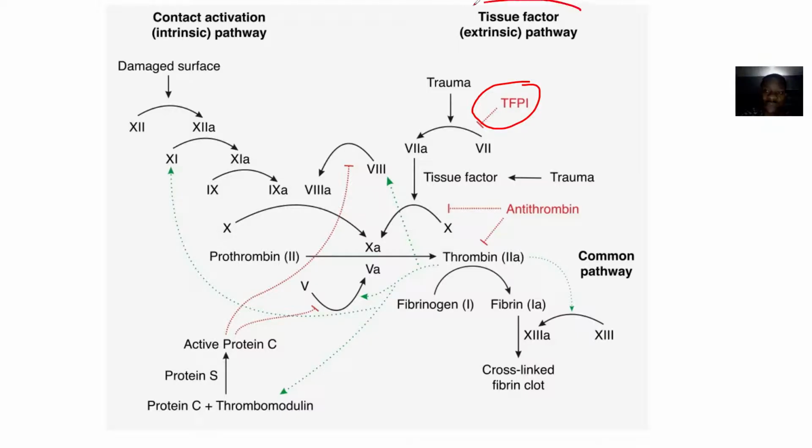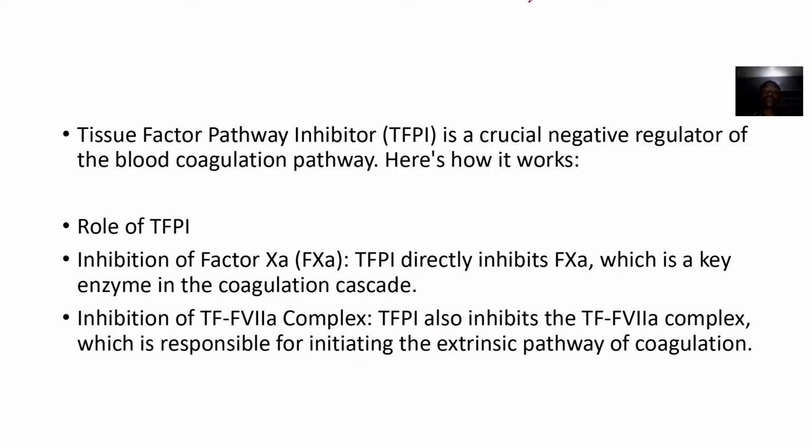Now, tissue factor pathway is also known as the extrinsic pathway. You get? So that's just the difference. So tissue factor pathway inhibitor is a crucial negative regulator of the blood coagulation pathway. Of course, the coagulation has to be regulated, else you would be having too much coagulation everywhere in the body, right? So it is an inhibitor of factor 10, right?